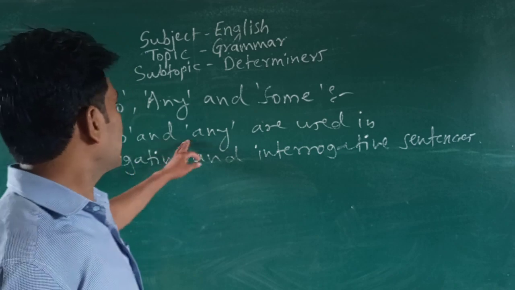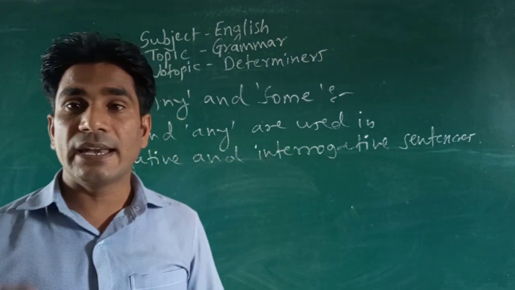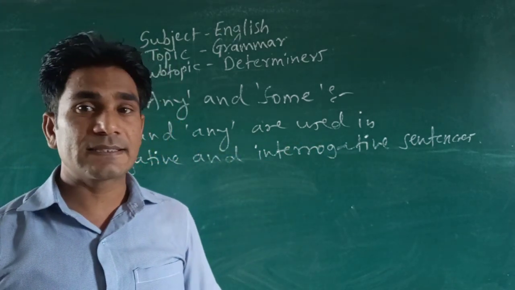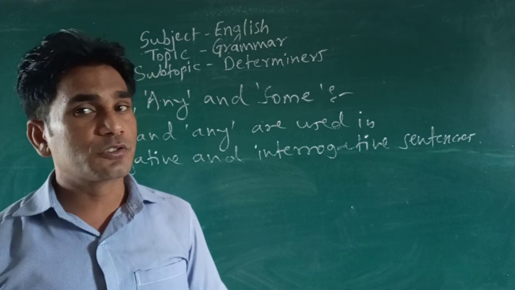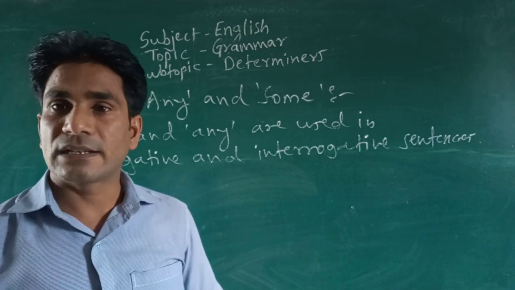Okay, no and any are generally used in negative and interrogative sentences, while some is used in positive sentences.